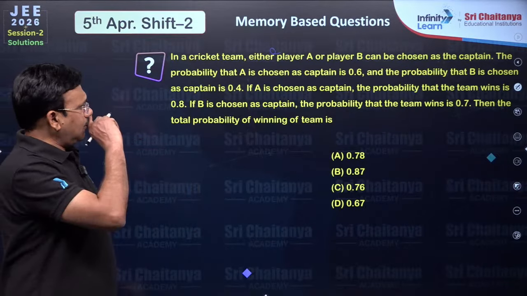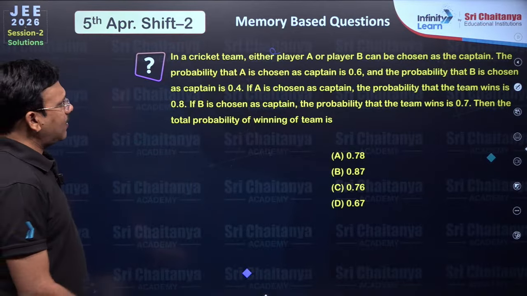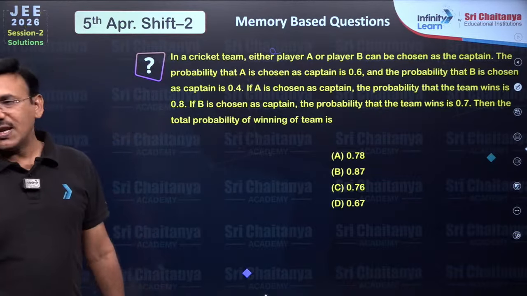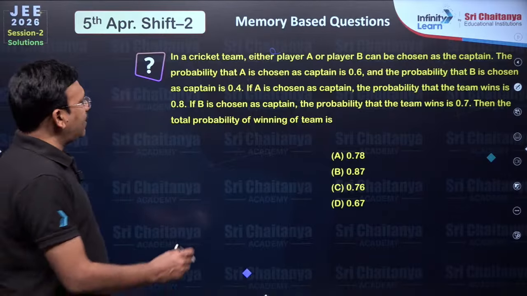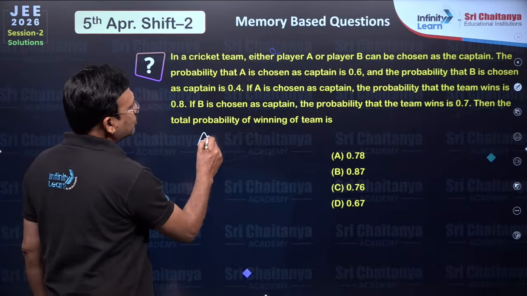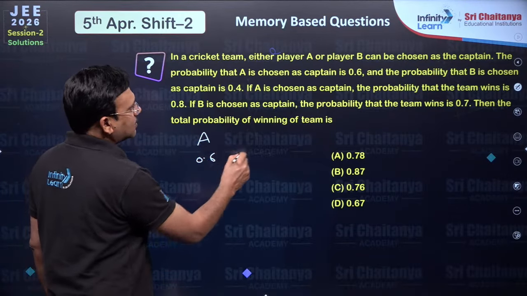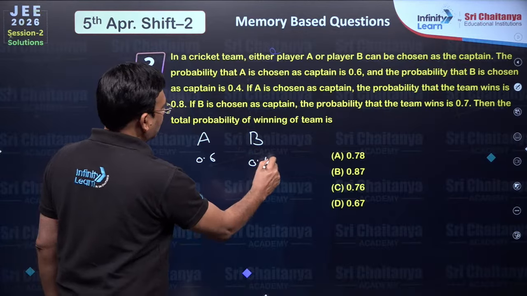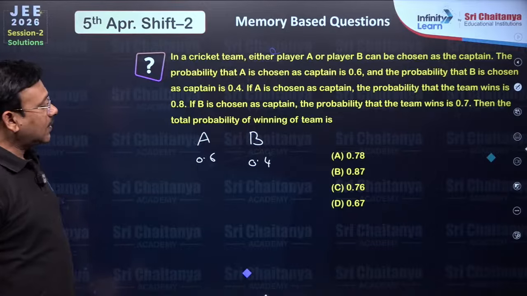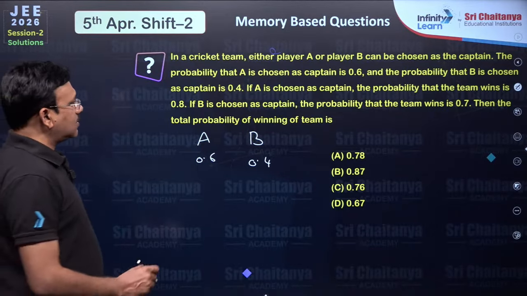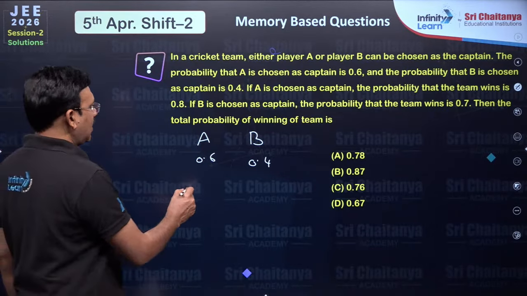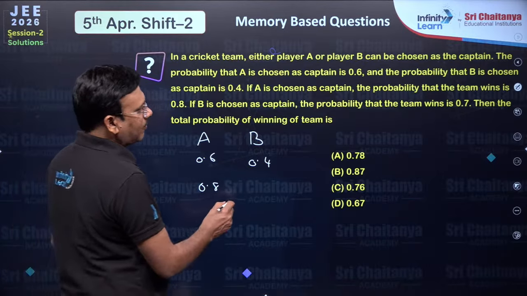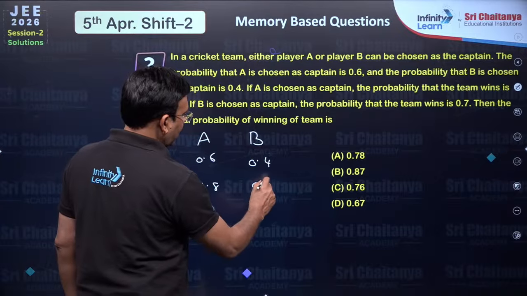Then the next, a cricket team, either player A or player B can be chosen as the captain. The probability that A is chosen is 0.6 and that of B is 0.4. The next, the probability that the team wins is, when A is chosen, the team wins with probability 0.8, and when B is chosen, the probability that the team wins is 0.7.